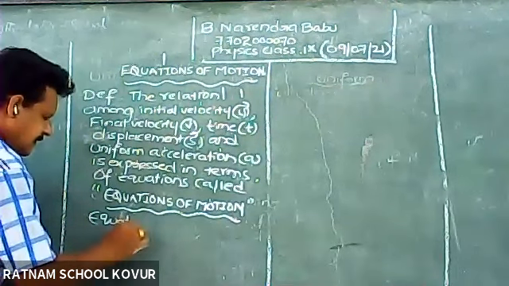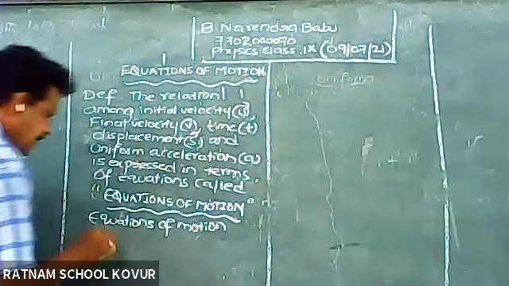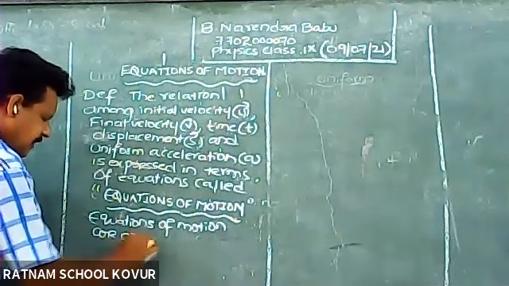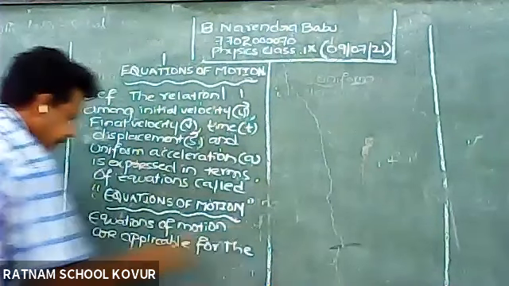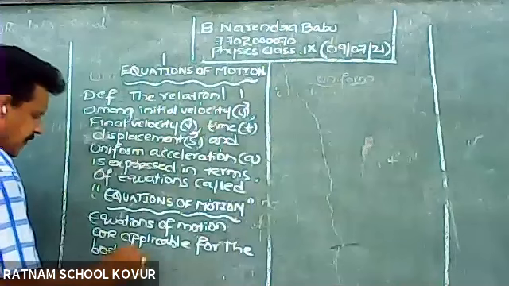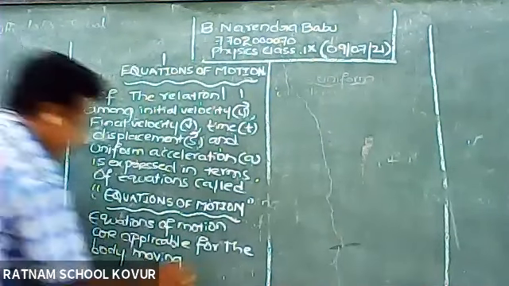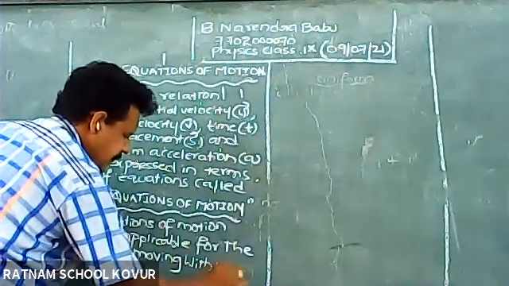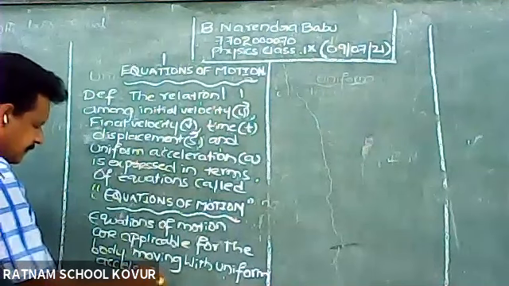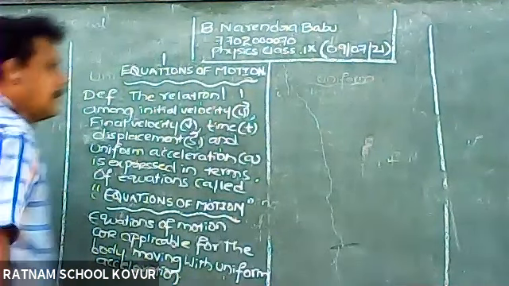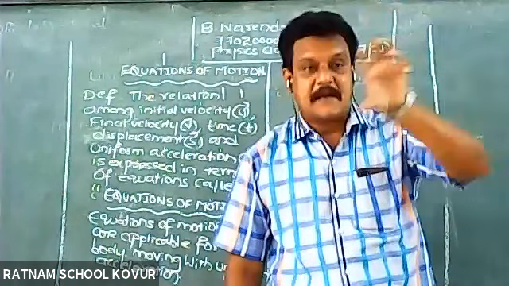Equations of motion are applicable for the body moving with uniform acceleration.